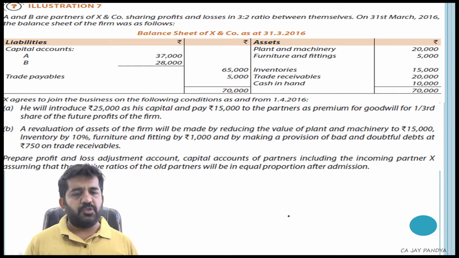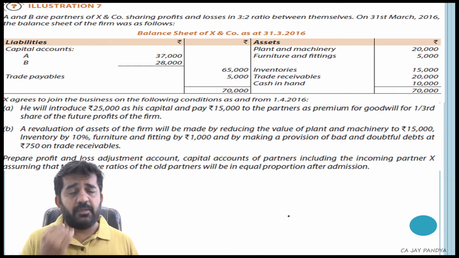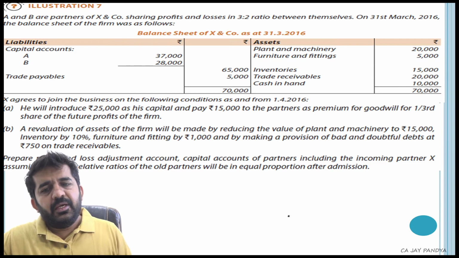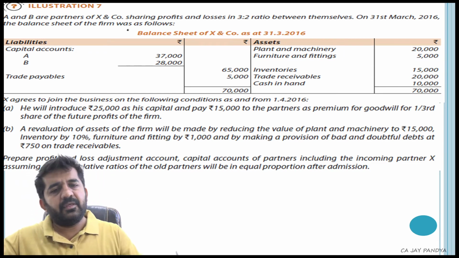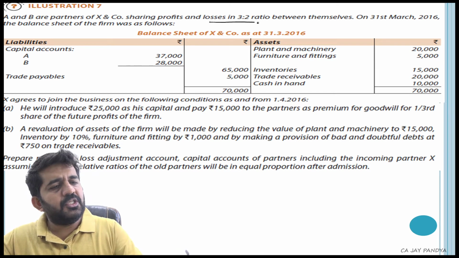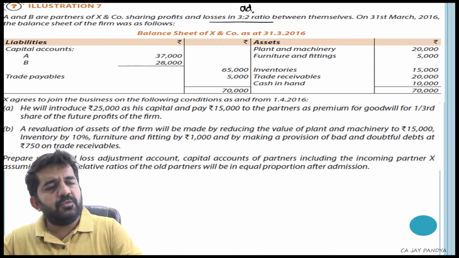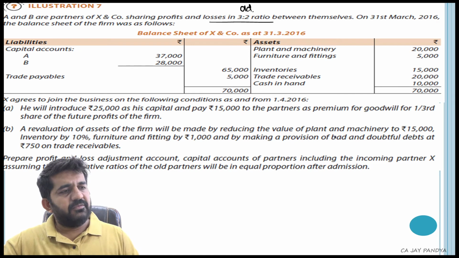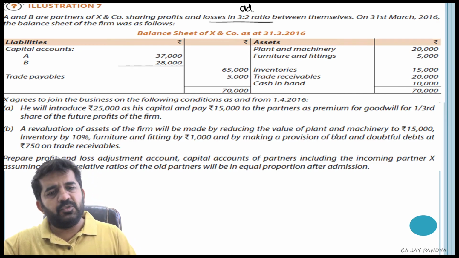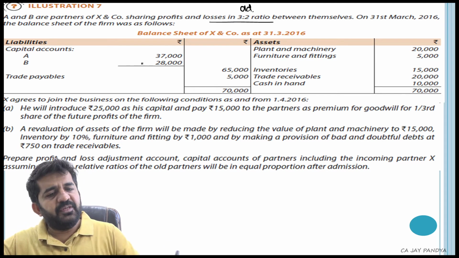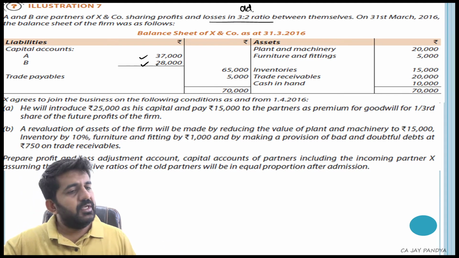Let us go to the next question, which is illustration number 7. A and B are partners of X and Company, sharing profit and losses in the ratio of 3:2. This is the old ratio between themselves. On 31st March 2016, the balance sheet of the firm was as follows. Balance sheet is given: plant and machinery 20,000, furniture and fittings, inventory, trade receivable, cash in hand.